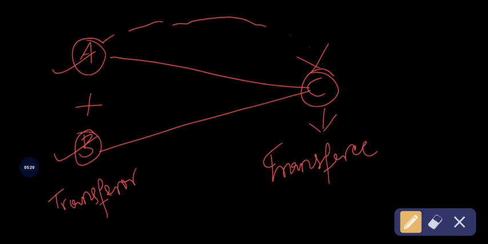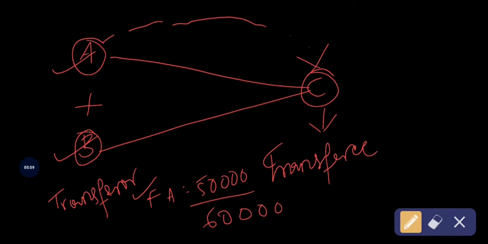Assume that before transferring the assets and liabilities, A company has a fixed asset of 50,000. While transferring the fixed asset from A company to C company, A company sells its fixed asset at rupees 60,000.